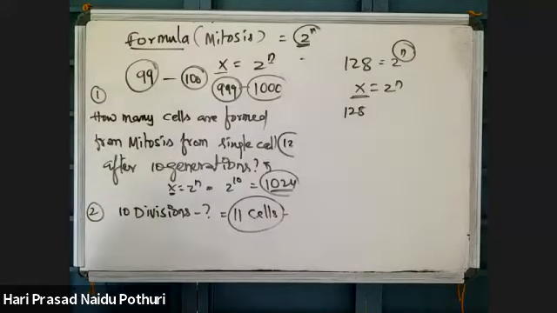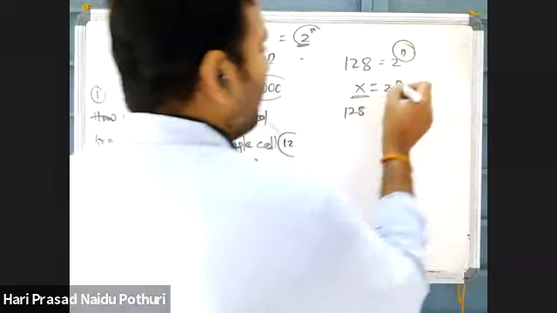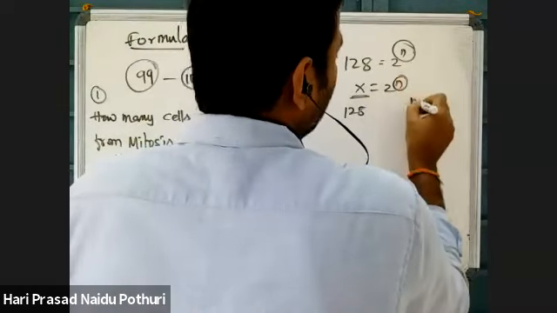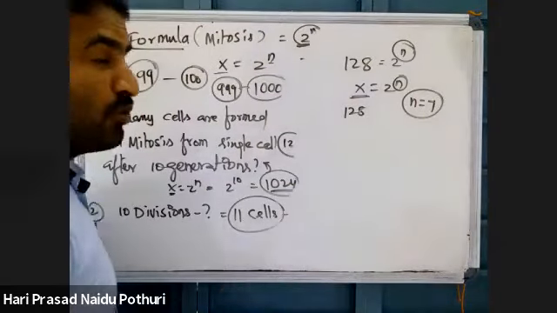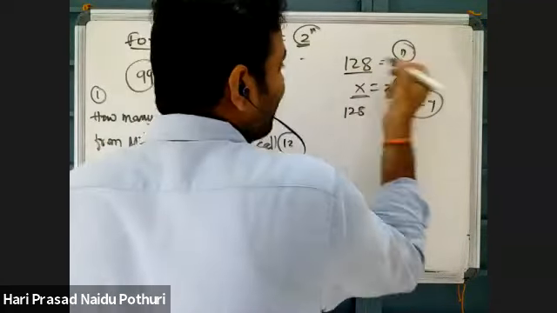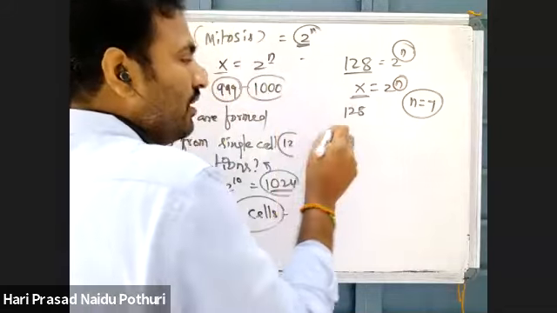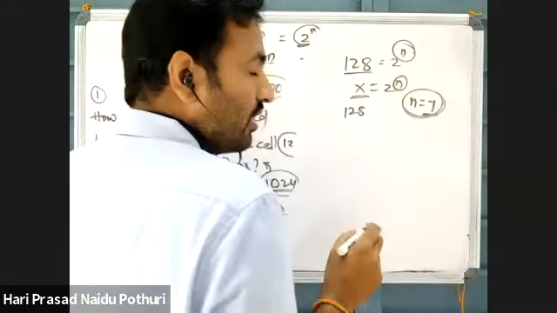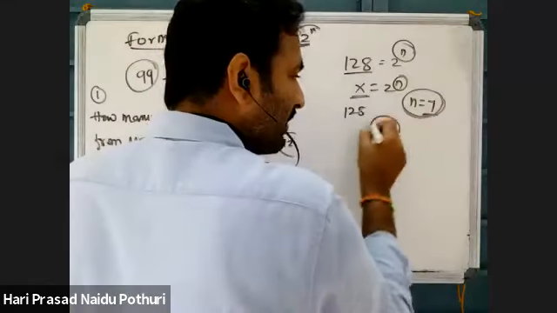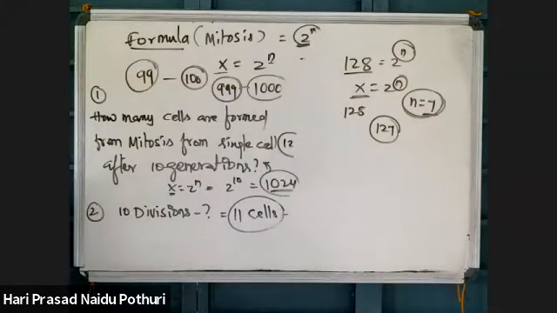Now I can't remember those values. So here n is equal to 7 generations are required. That means to produce 128 cells from a single cell, how many generations of mitosis are required? 7 generations. How many mitotic divisions are required? 127 divisions are required.